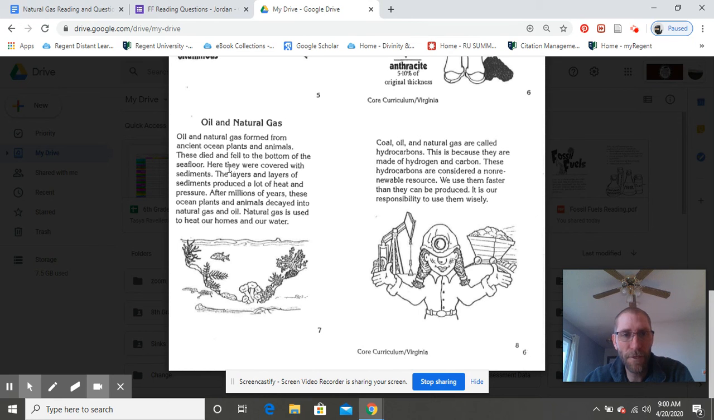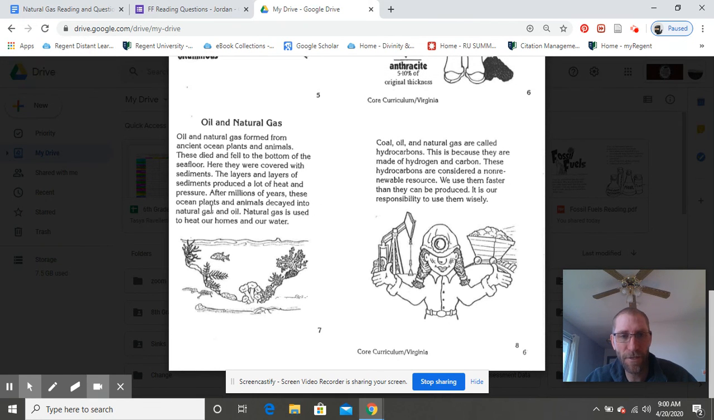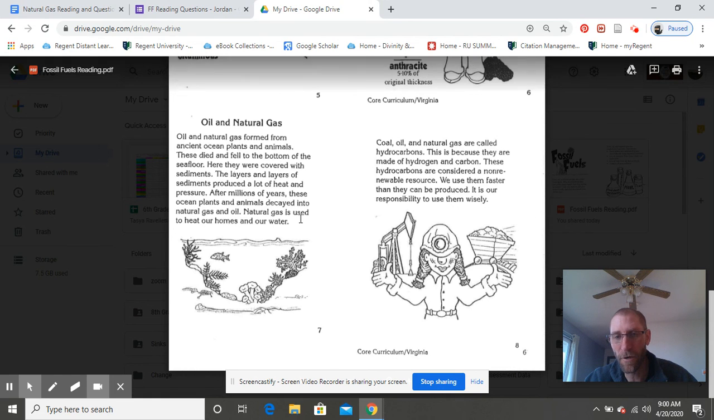Here they are covered with sediments. The layers and layers of the sediments produced a lot of heat and pressure. After millions of years, these oceans and animals and plants decayed into natural gas and oil. Natural gas is used to heat our homes and our water.